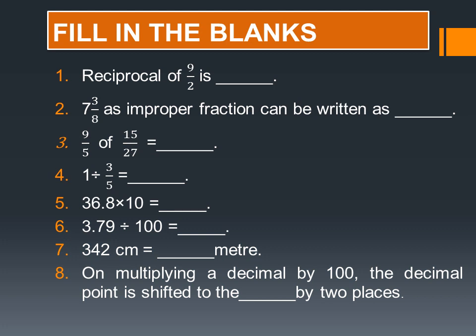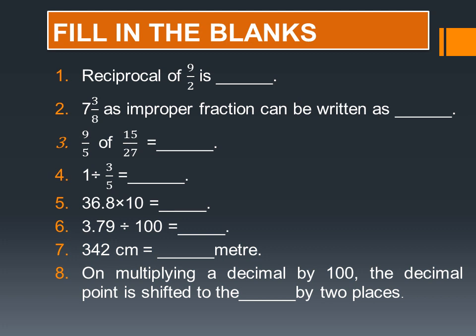36.8 multiplied by 10. That also we have learned, what to do if you multiply a decimal by 10. The decimal point moves 1 digit to the right, that you also know. Now 3.79 divided by 100. If you divide by 100, the decimal point moves 2 digits to the left, that also you have learned. So do the answer according to that.